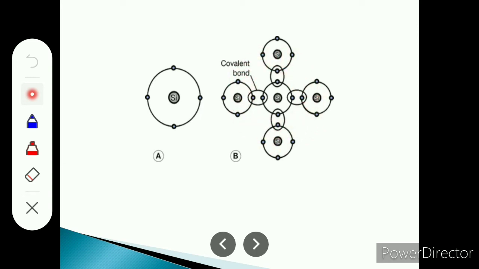With the help of covalent bonds, they share their electrons with the neighboring silicon atoms, and therefore pure silicon, or intrinsic semiconductor, is stable.